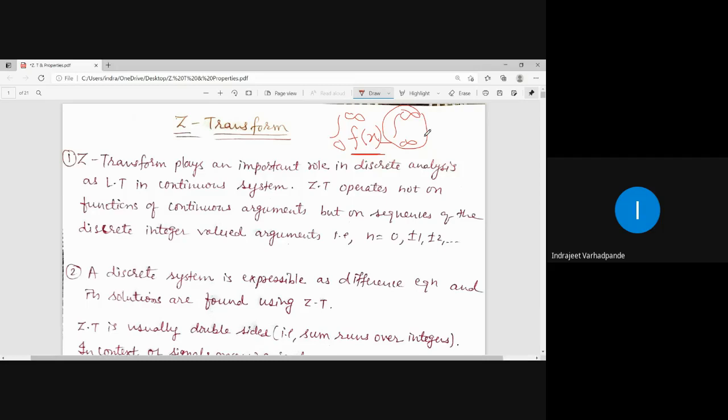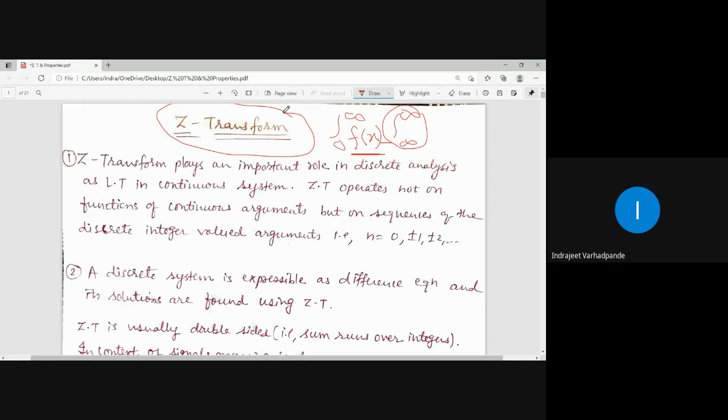Now our point of discussion is the Z transform. This is altogether a different kind of transform. The Z transform has nothing to do with a function or an integral. The Z transform is again a kind of transform which is applicable not to a continuous function, rather it is applicable to a sequence or discrete terms.